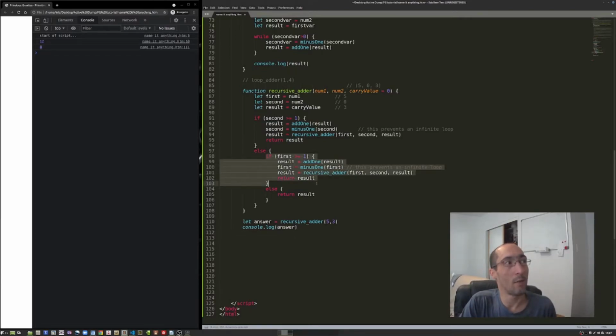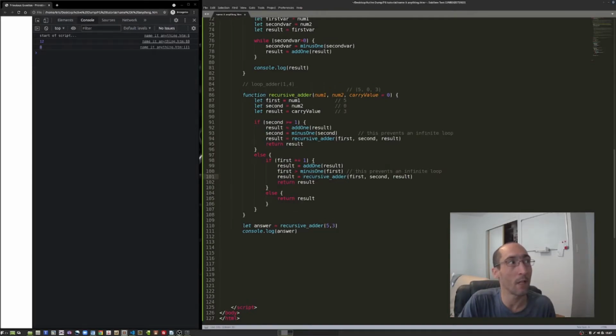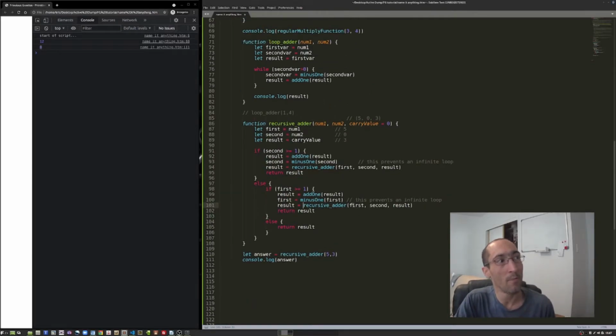So, as we said, we're just doing the same thing we did up here over and over again, and we're decreasing first every time we step through it to make sure that we eventually quit, and this function doesn't keep calling itself over and over for infinity and crashing our web browser. And in the exact same way that we did the first side, we're just going to use the result that we get and pass it into itself.